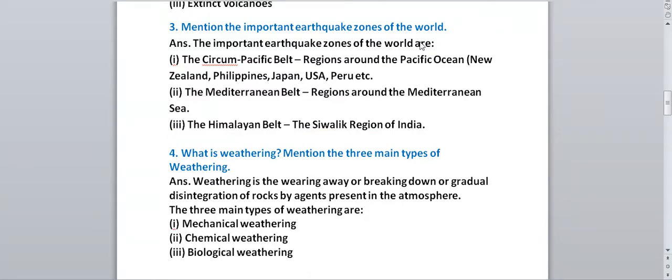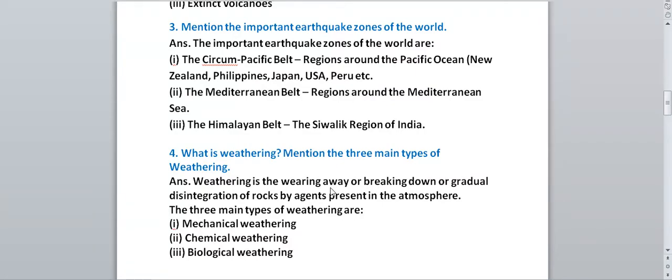Next question: what is weathering? Mention the three main types of weathering. When I explained the chapter, I told you that the breaking down of rocks is called weathering. Weathering is the wearing away, breaking down, or gradual disintegration of rocks. The meaning of wearing away, breaking down, or gradual destruction is the same, that is, breaking of rocks. So weathering is the breaking of rocks.